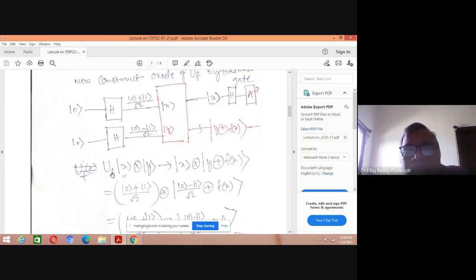Applying that UF, the unitary transformation, the result will come out here as x composite with y plus f of x. X will be the same, then applying this U of f.